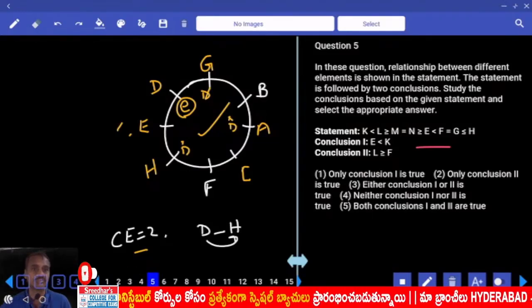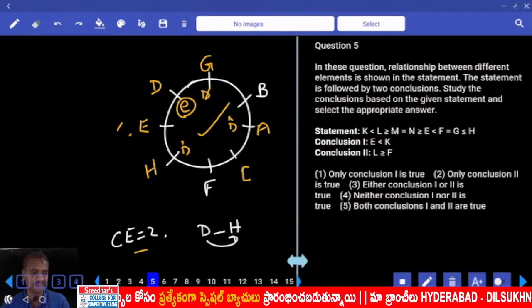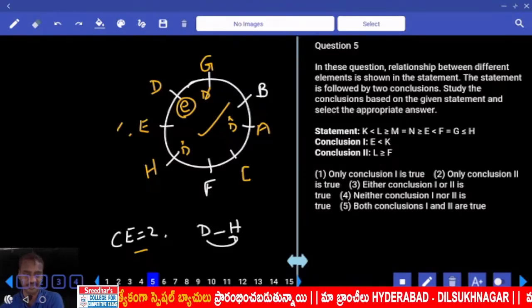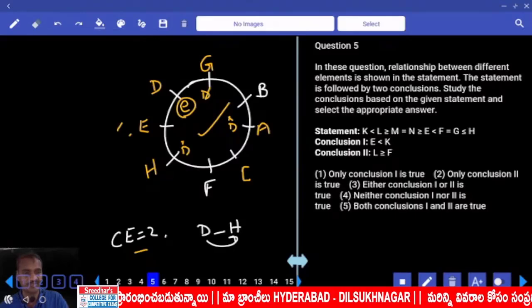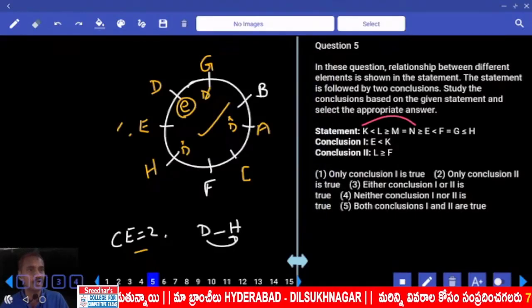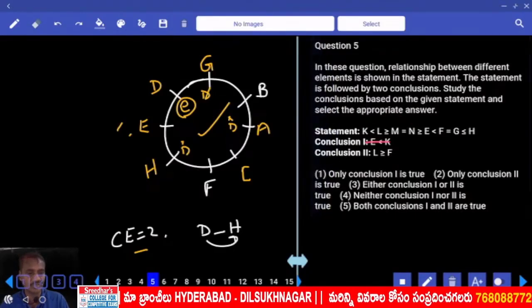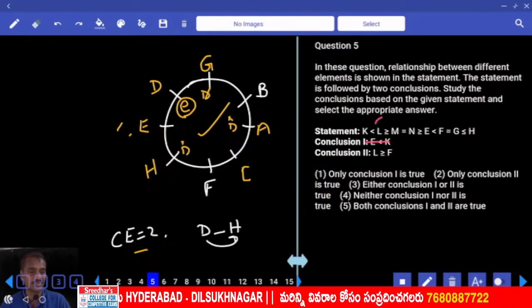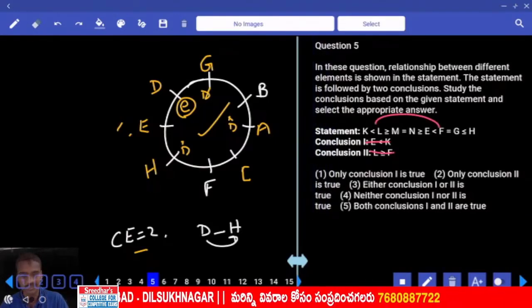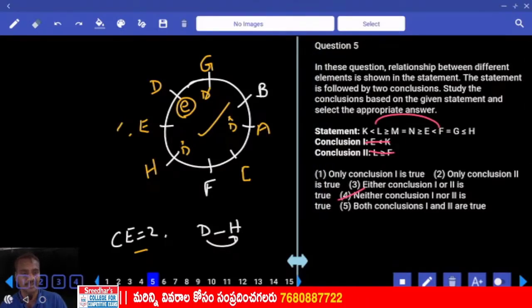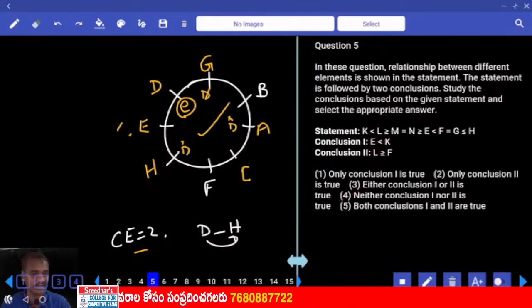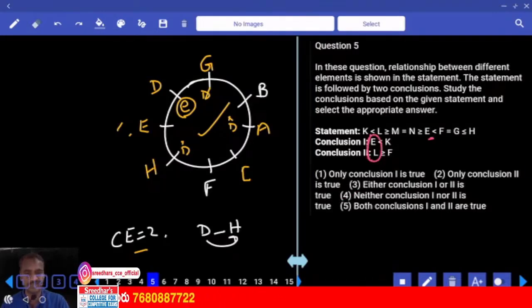Then coming to question number 5. Now in the 5th one, the relation between E and K. Now K is here, E is here, between K and A. K and E have opposite symbols, so no relation. And the relation between L and F, again opposite symbols, no relation. Hence neither of the choices holds. And E and L, if you observe here, E and F is not equal, and E and L is also not equal. Either equal or either are.